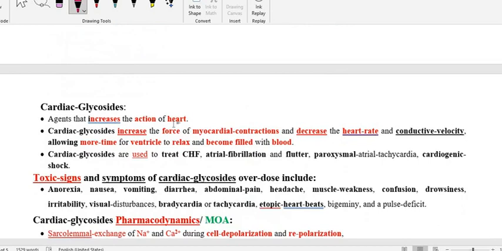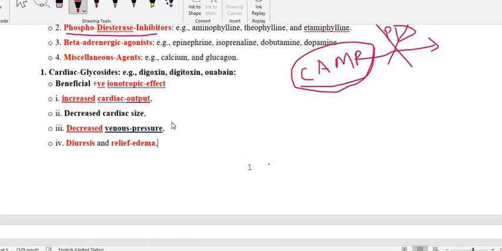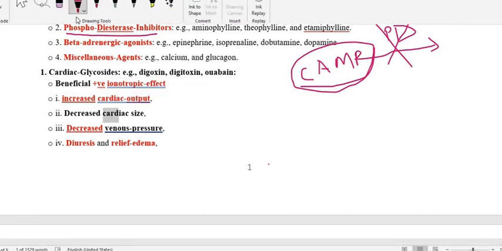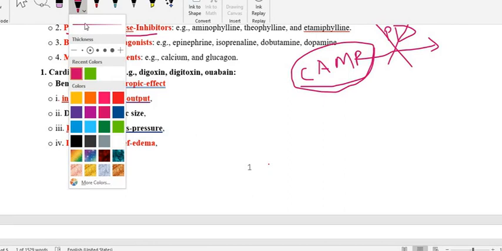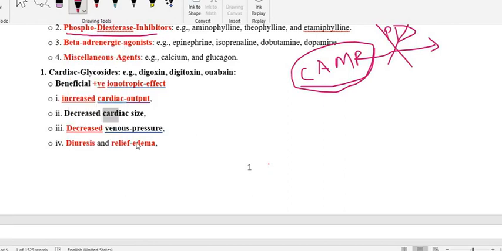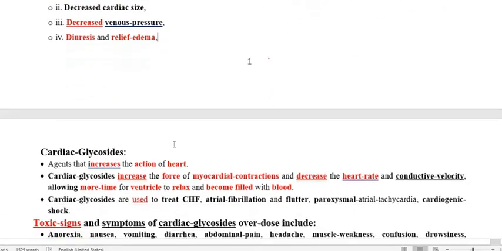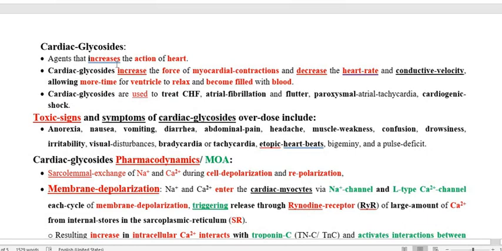So this is about the cardiac glycoside effect. We already discussed the inotropic effect, the positive inotropic effect. We already discussed that it increases the cardiac output. Now we have to go through the details of the cardiac glycoside. So these are the things that we have already discussed.